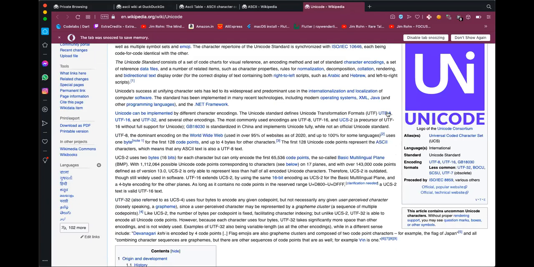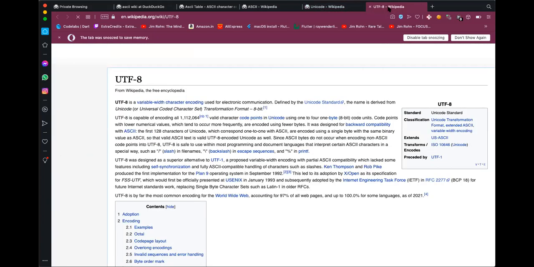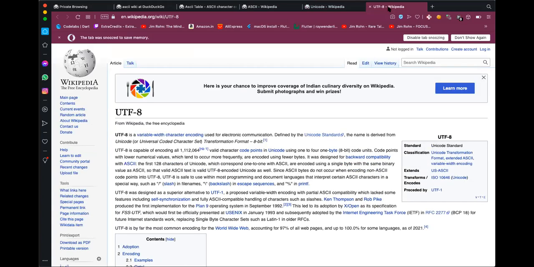UTF-8 is flexible, in the sense that O will use only 1 byte, while the euro symbol will use 3 bytes. It is called variable width character encoding. So this is very popular. Most websites use UTF-8.